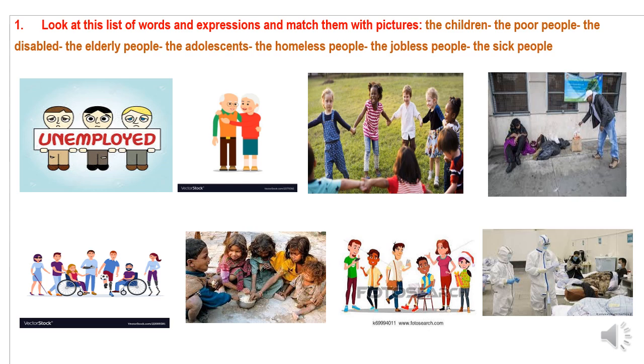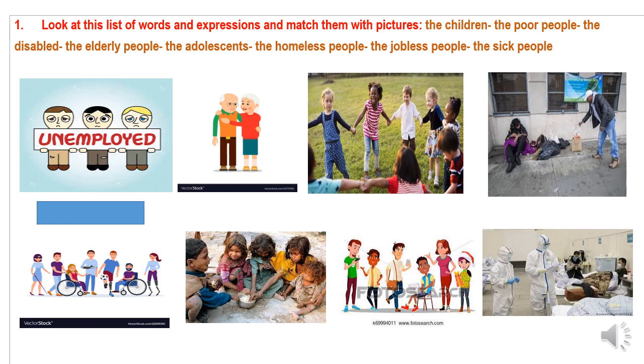We have 8 pictures and 8 words. Please stop the video, take 3 or 4 minutes, no more, and try to answer the activity. You match the pictures with their names.